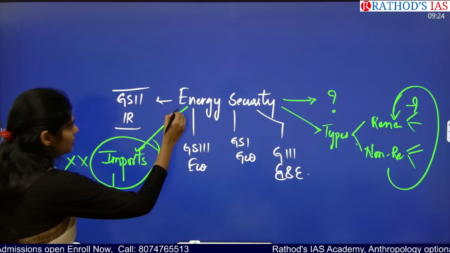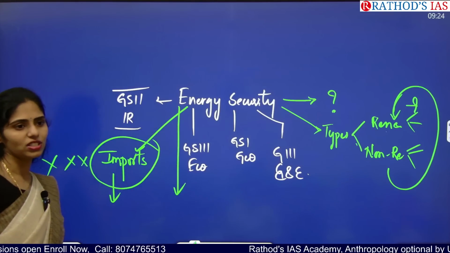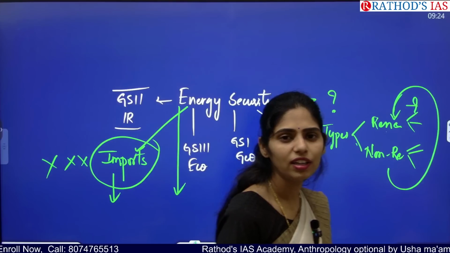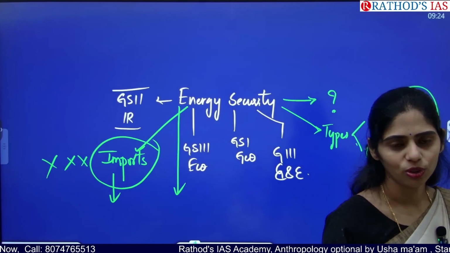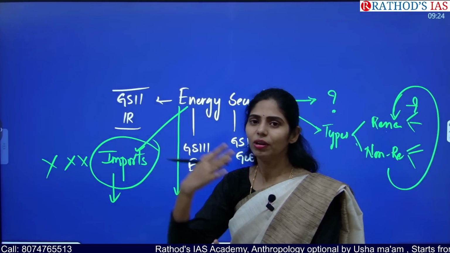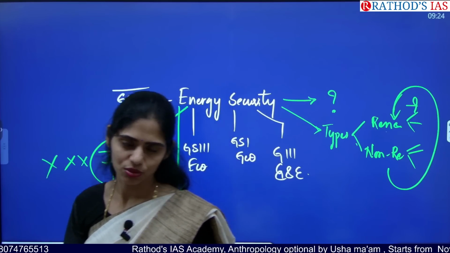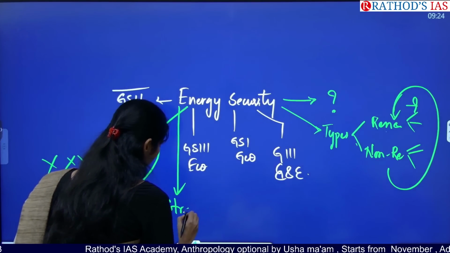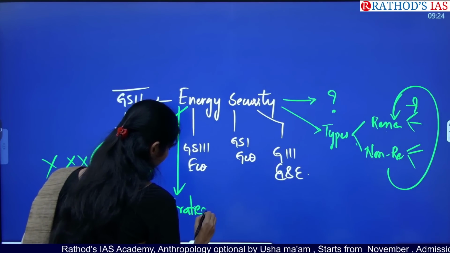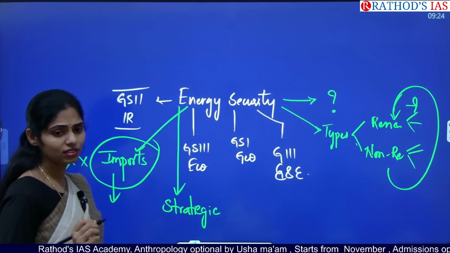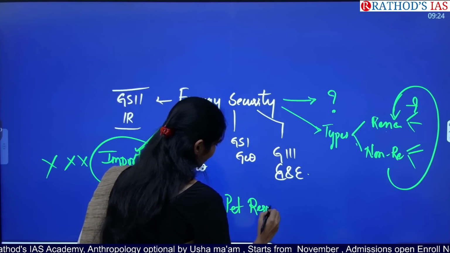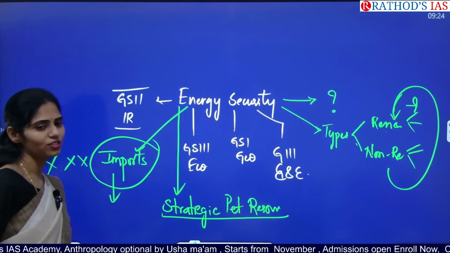So for this uncertainty which is happening globally, like we don't know when this Russia-Ukraine issue is going to stop, and we don't know what will happen in the future in the Arab countries where we are getting this oil. So for that we are maintaining what? Strategic petroleum reserves. So how many strategic petroleum reserves are present in India?